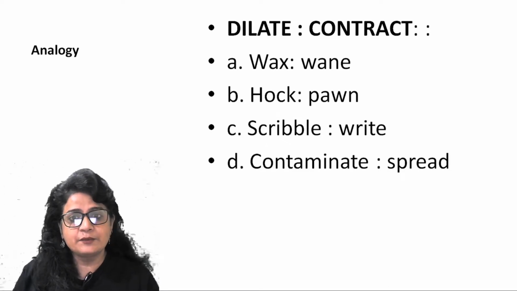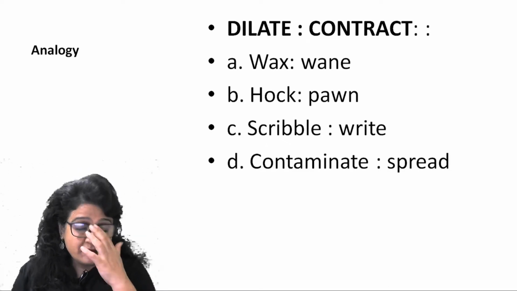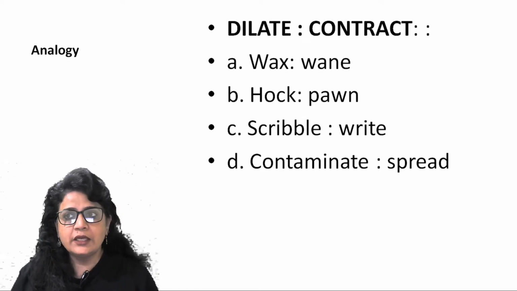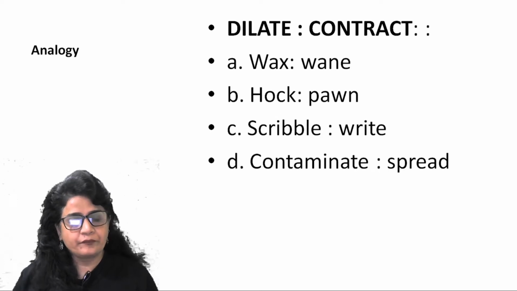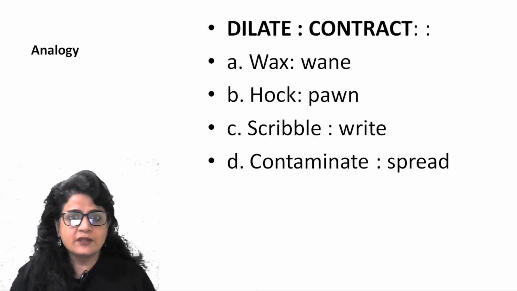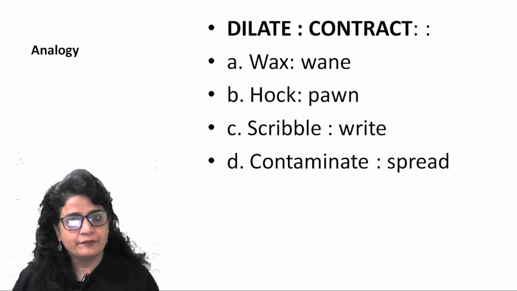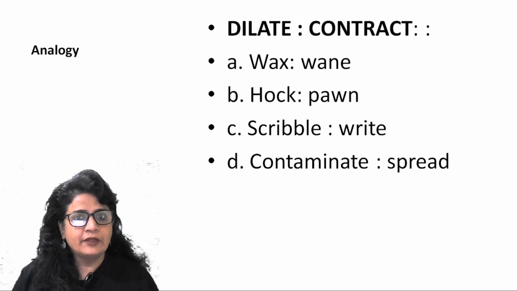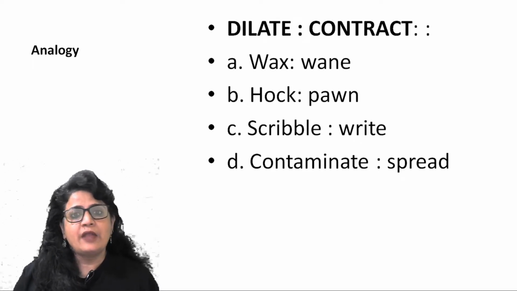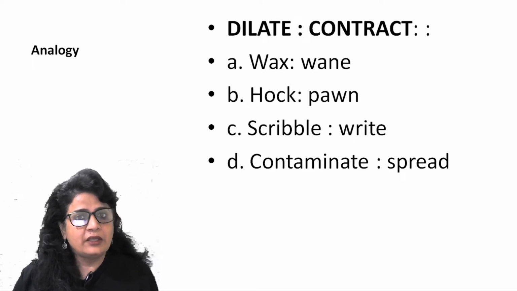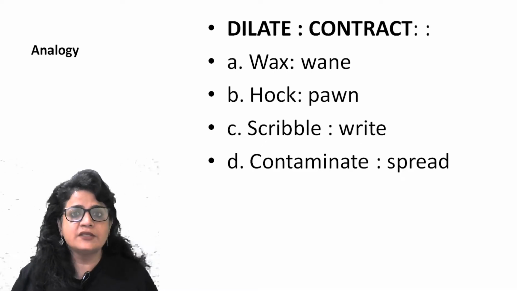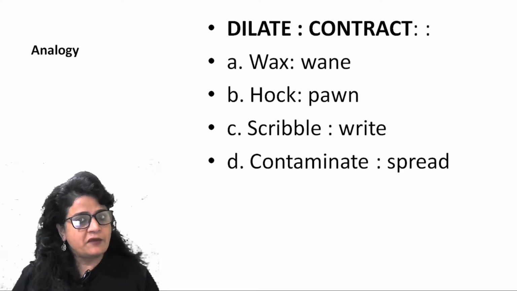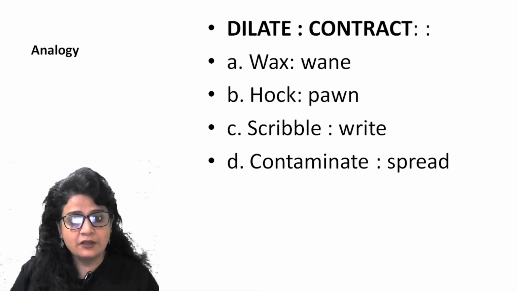Let's look at other words as well. Hawk and pawn. So when you hawk and pawn, both are verbs here, right? So when you hawk something, you basically give some valuable object or things to someone in order to get some money. So something which you put with a money lender against which you take some money, that act of taking money against some valuable objects is hawking. Same as pawn. They are synonyms, that is why answer is not B.